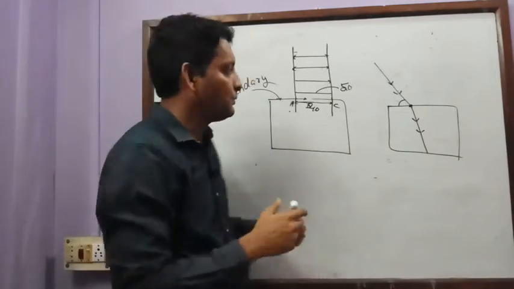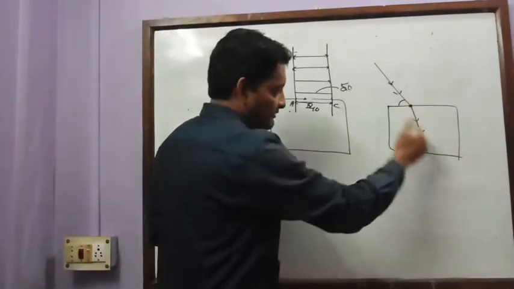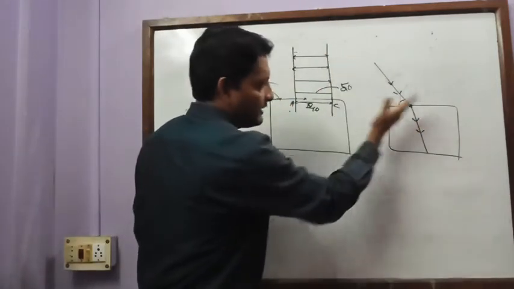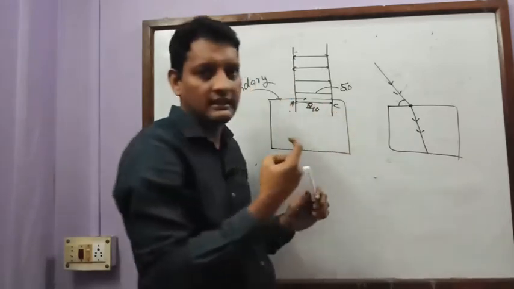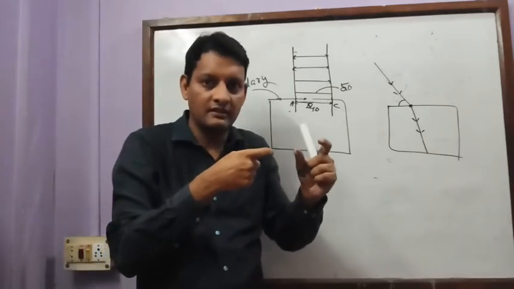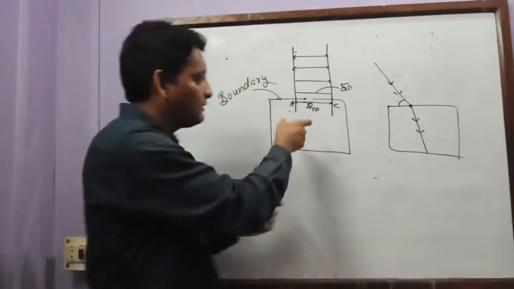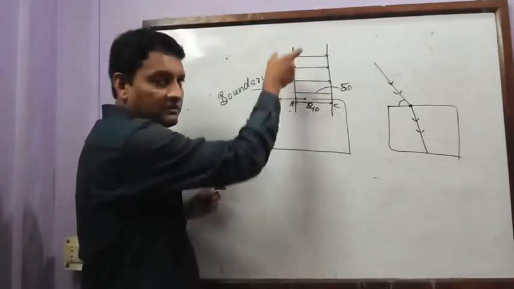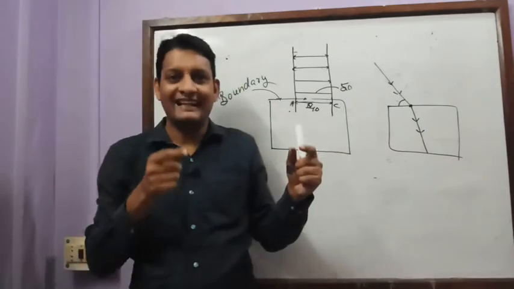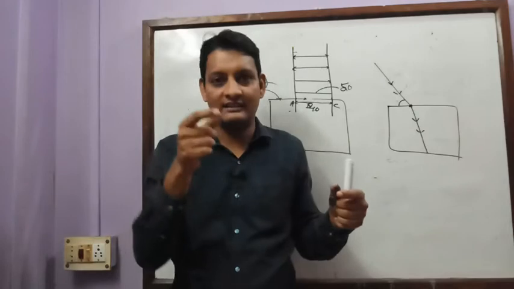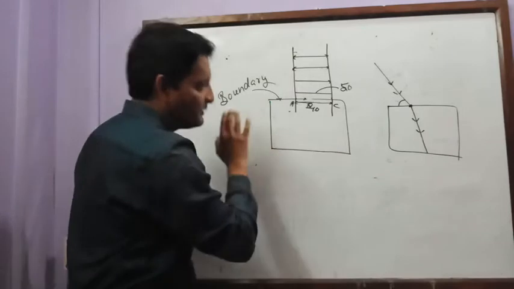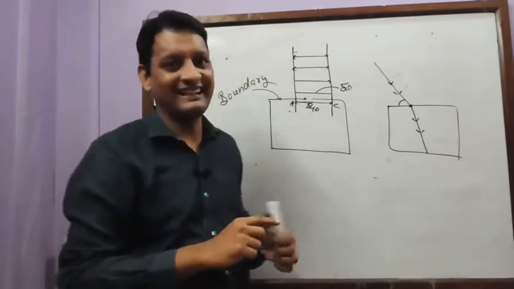Is it clear? So when you are incident obliquely, there will be refraction, because when the wave reaches the boundary, some part of the wave is inside the glass and some part of the wave is still in the air. As a result, there is a change in the speed of the wave. But here, all the part of the wave enters the glass at the same time, and hence all the part of the wave experiences change in speed at the same time. So this part will be 40, this part will be 40, and hence there will not be any change in the direction. Is it clear, my dear students?